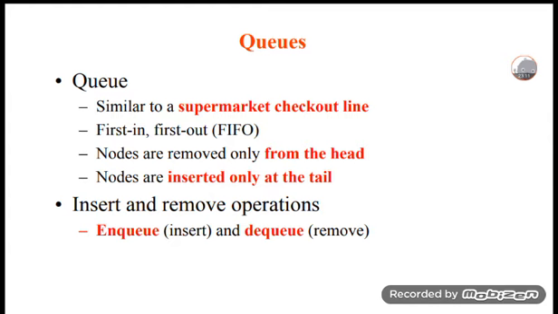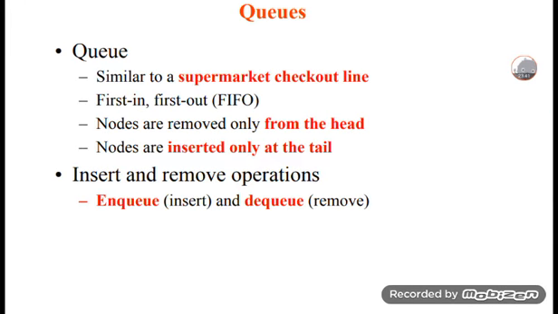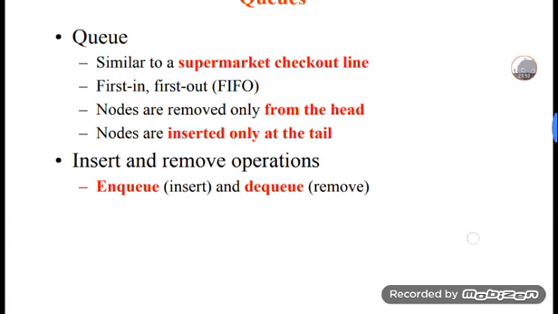In a queue, nodes are removed only from the head and inserted only at the tail. A queue has a front and a tail. The two operations on a queue are enqueue and dequeue: enqueue means inserting and dequeue means removing. These operations come under queues.